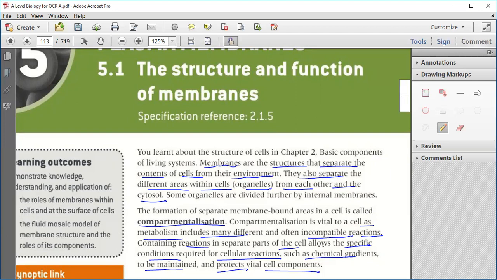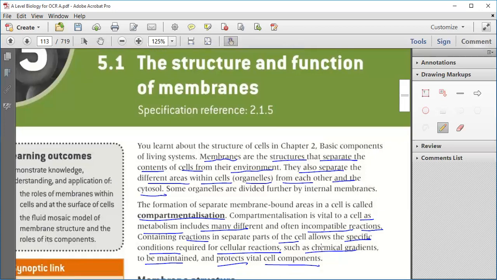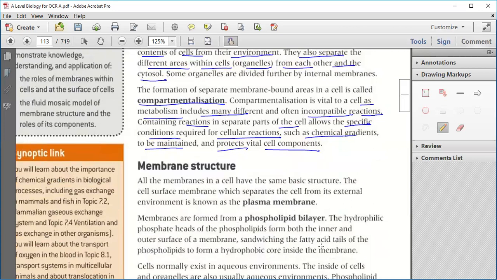Those conditions are chemical gradients. It needs to maintain some chemical differences. It needs to protect some vital components of the cell. In order to do so, this compartmentalization, or creation of small compartments, is necessary in the cell. First point is to carry out metabolism reactions. Second point is to make some specific conditions.